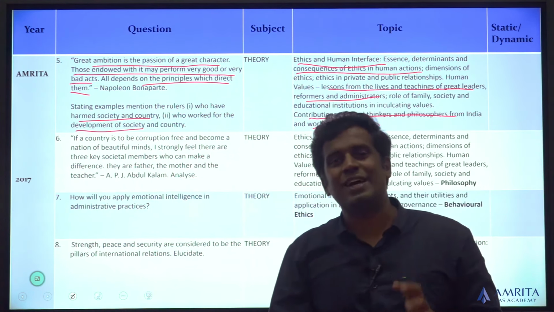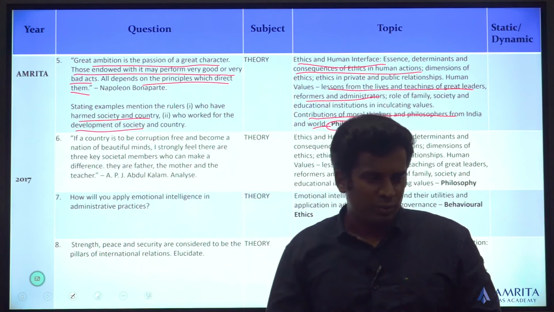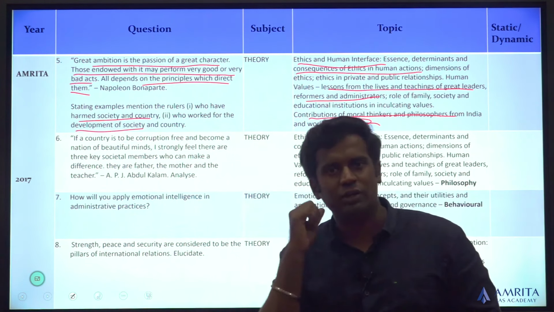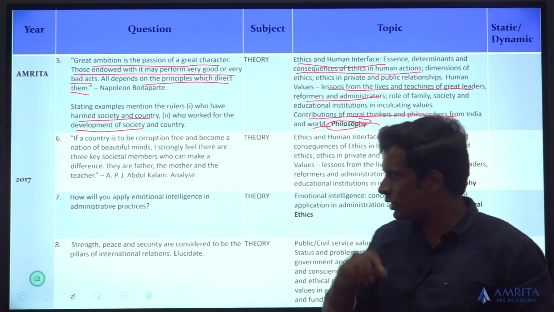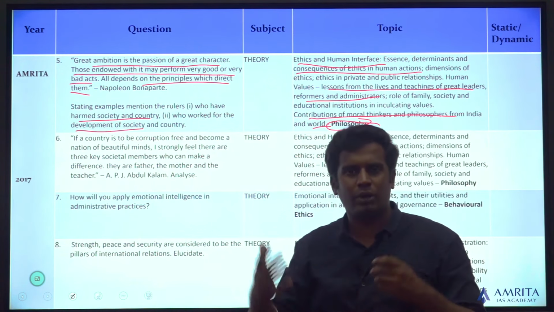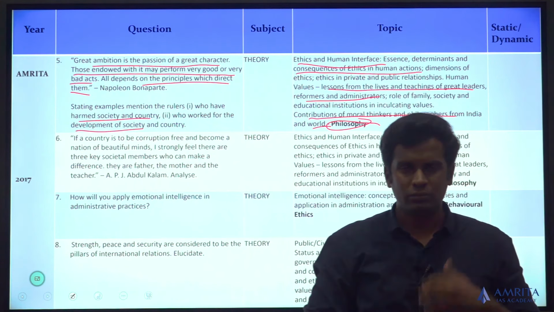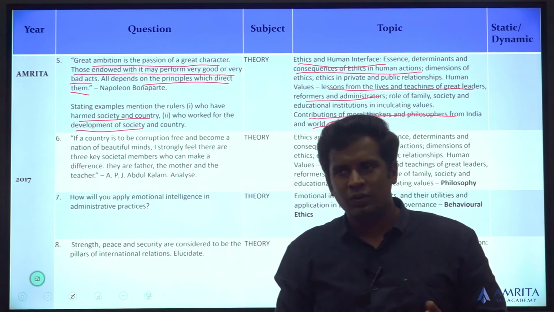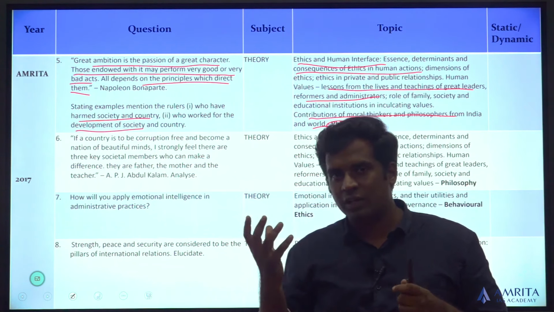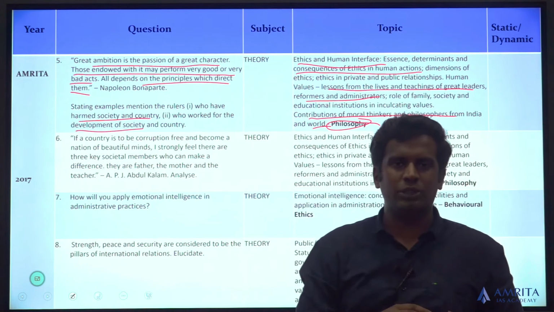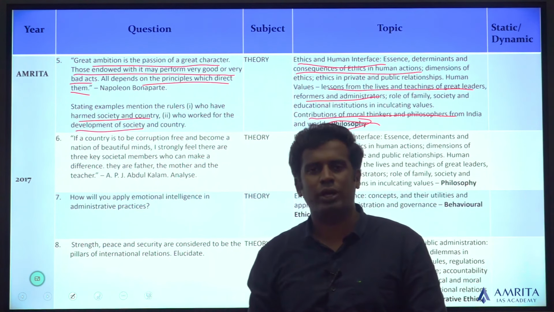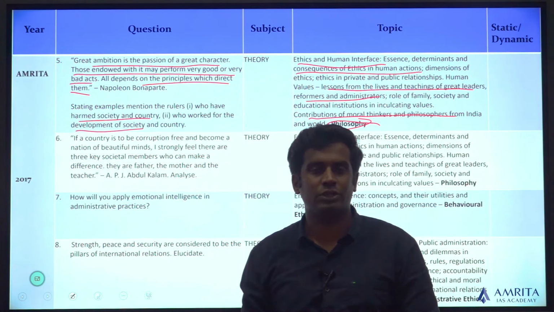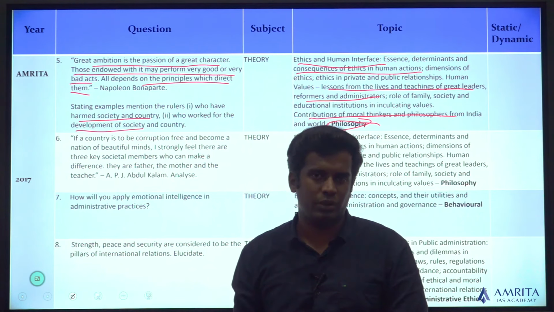Everything is asked from the same topics. So few people have a doubt like, sir, what should I learn as part of this philosophy? There are so many thinkers. Should I learn about them? If you noticed, certain people are coming consistently: Gandhi, Socrates, the rest, Swami Vivekananda. So focus on the major personalities, identify the major ethical theories, and you should be able to write an answer on any philosophical question which is being asked from the ethics question paper.